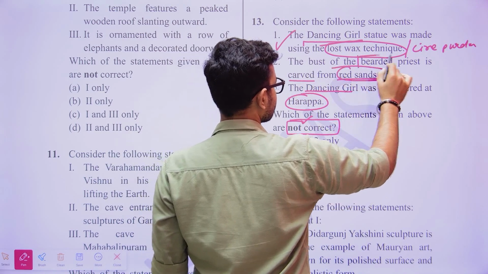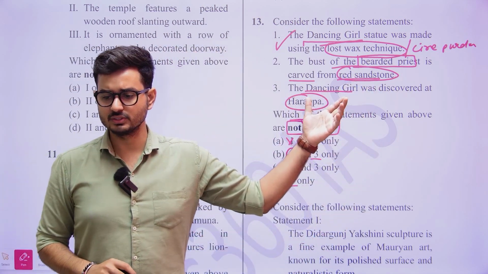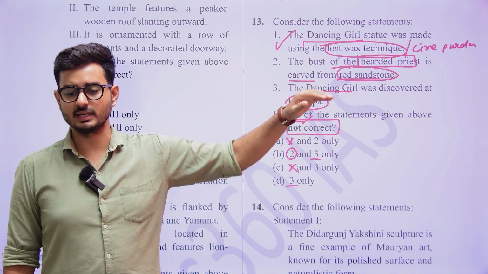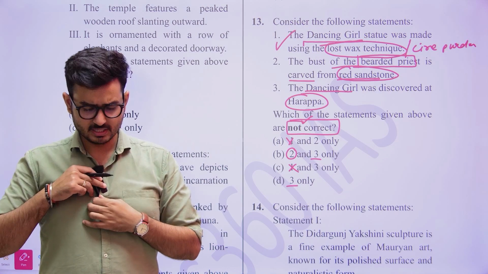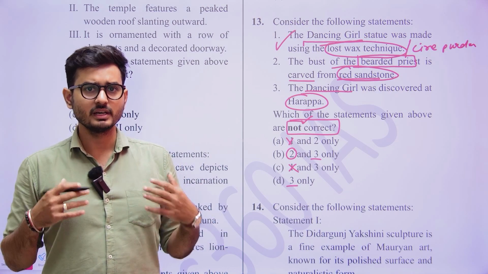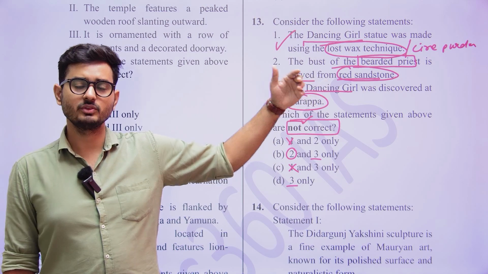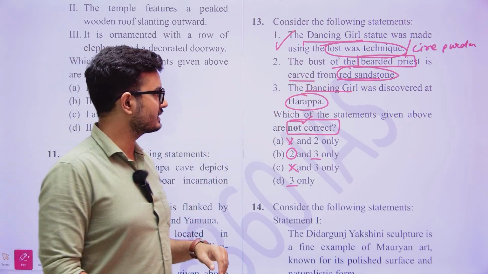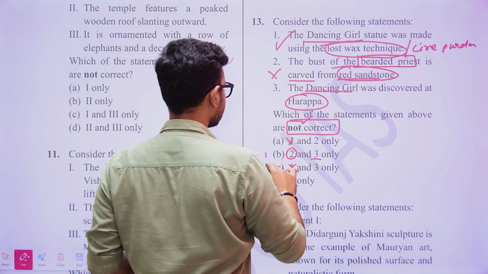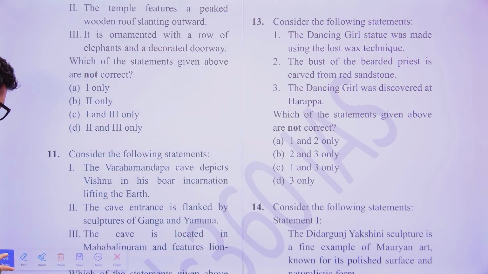Now, in the excavations that have been done in the Harappan civilization, a male bust made of red sandstone has been found, whereas the bearded priest was made from steatite, which was a very common stone. So the second statement is also incorrect. So if we go to see the answer, it is going to be B, option 1. So that is going to be the answer.